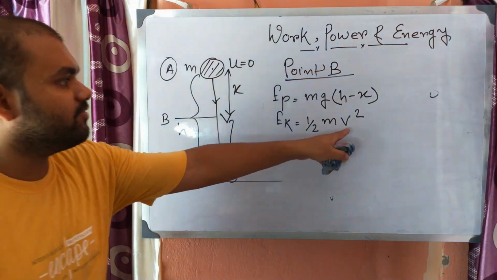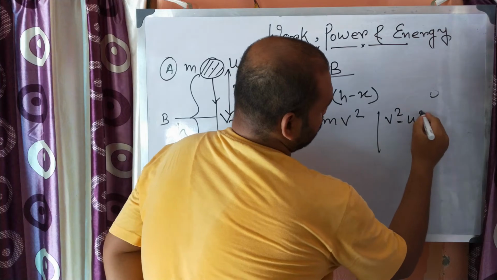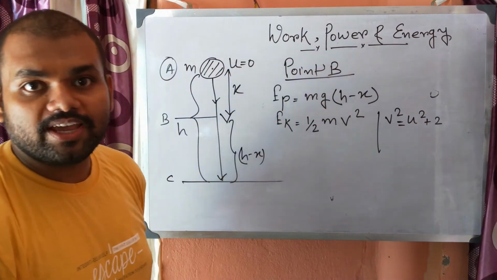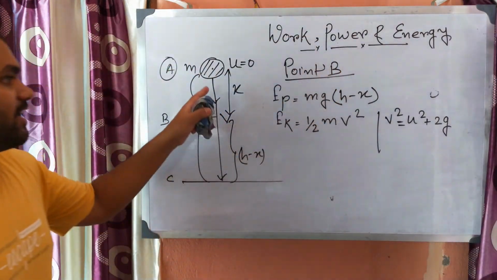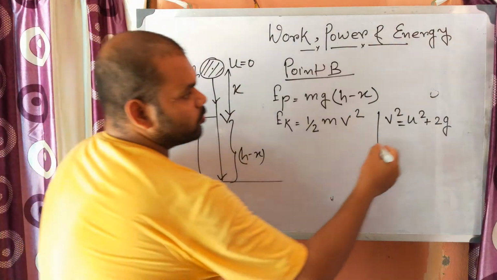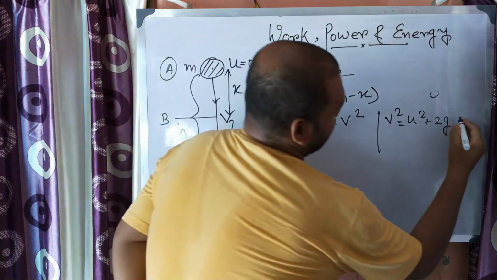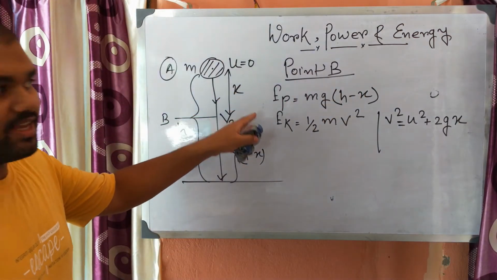Now how to find v here? Again, v square is equal to u square plus 2as. Instead of a, here we put g, because it is the case of a freely falling body. So 2g into s, and s is equal to x, because it falls through a distance of x.